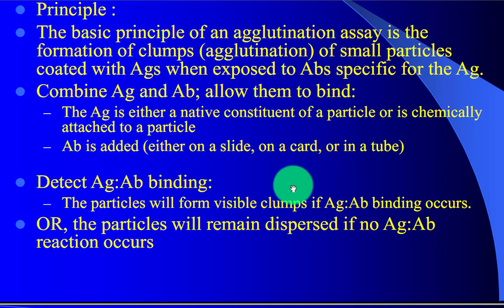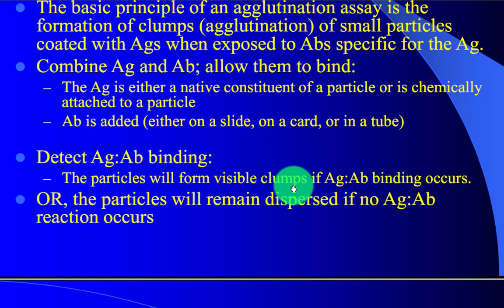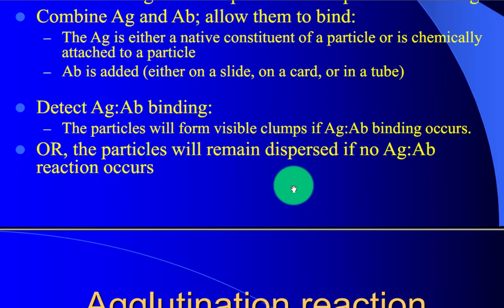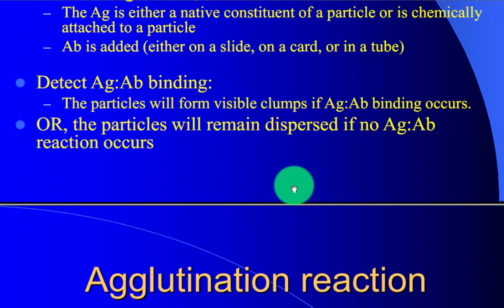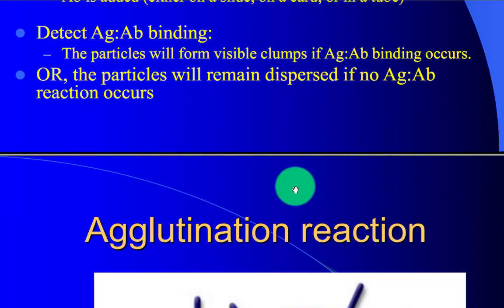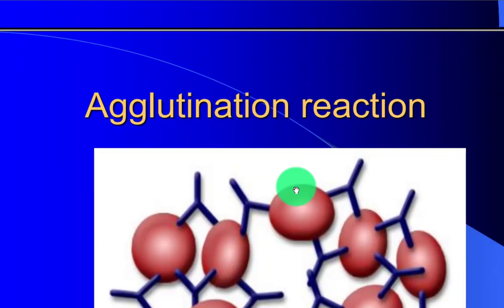Antibody is added either on a slide or a card or in a tube. Detect antigen-antibody binding: the particles will form visible clumps if antigen-antibody binding occurs, or the particles will remain dispersed if no antigen-antibody reaction occurs.